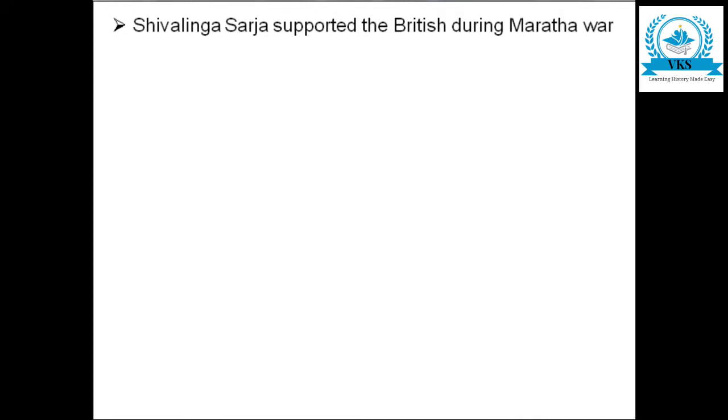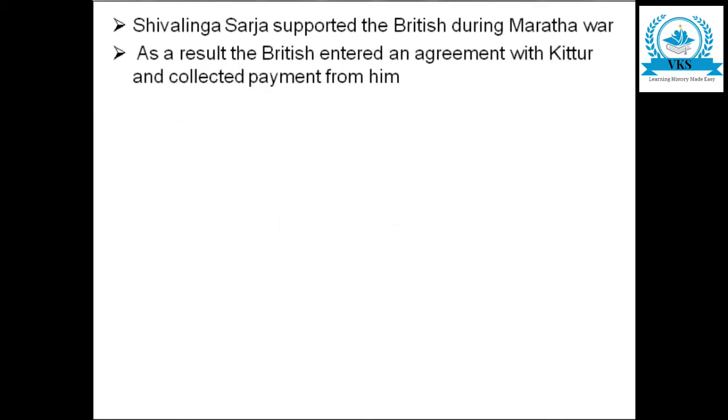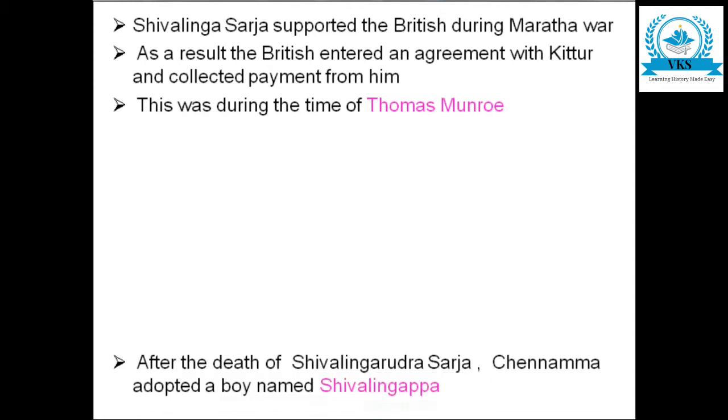Shivalingarudra Sarja supported the British during the Maratha War. As a result, the British entered an agreement with Kittur and collected payment from him. So this had happened before. During the Maratha War, Shivalingarudra Sarja had supported the British, and because of this, the British had entered an agreement with Kittur and collected payment from him. This was during the time when Thomas Munroe was the British officer.